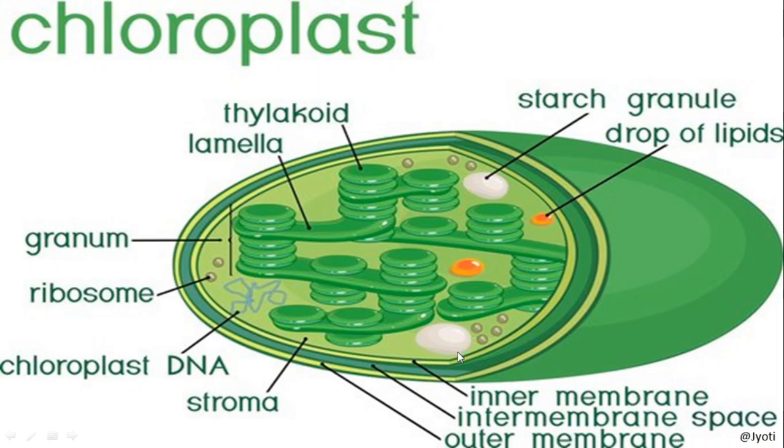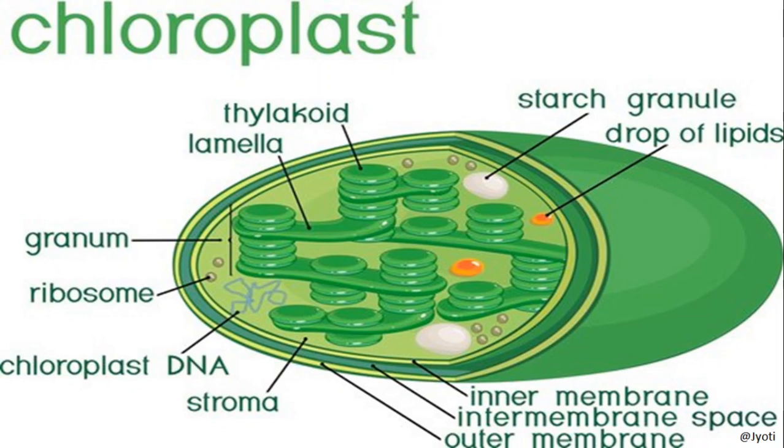This stroma contains lipids, starch granules. Besides that, it contains DNA, ribosomes, and since it has its own DNA, it can synthesize its own protein, so it is also known as a semi-autonomous organelle.